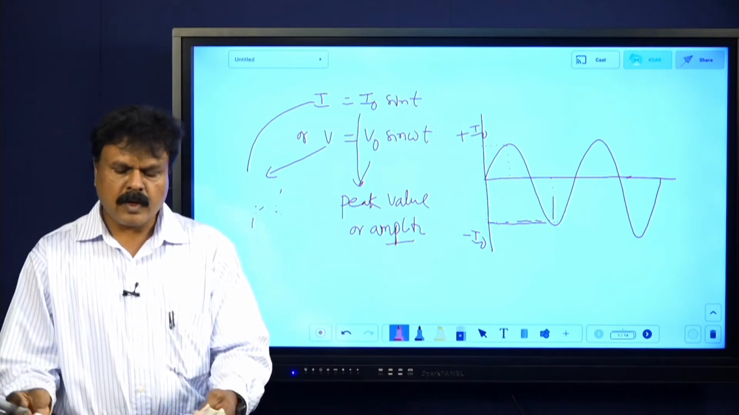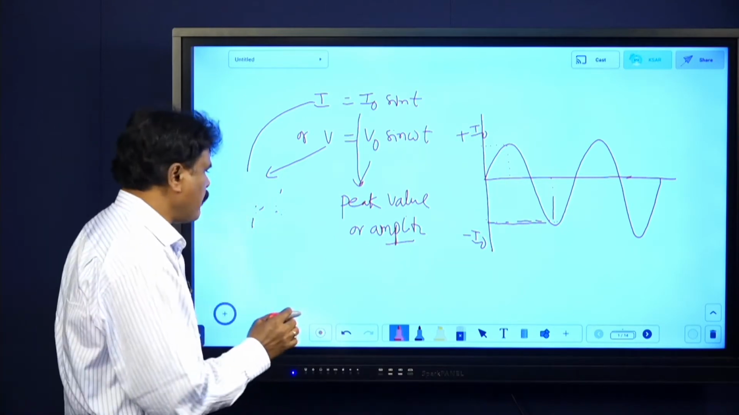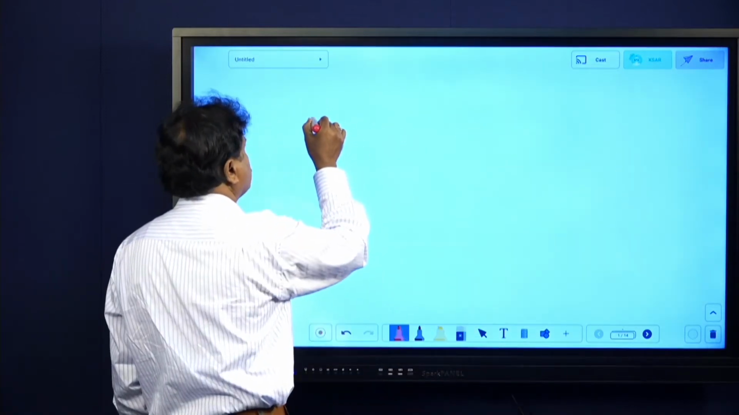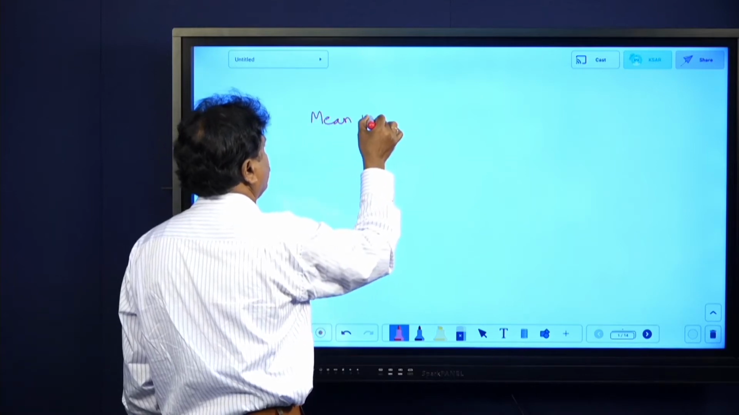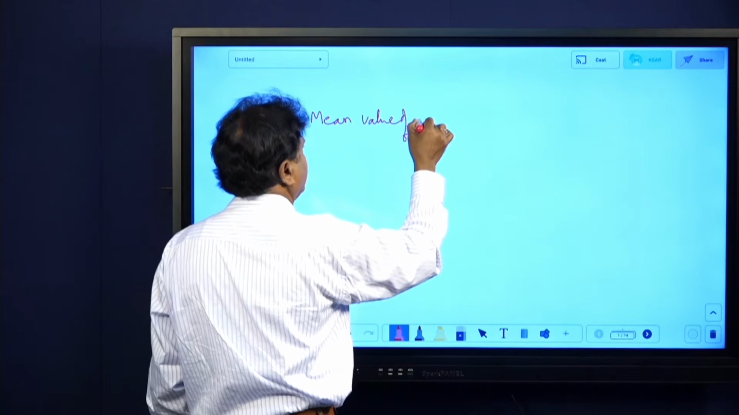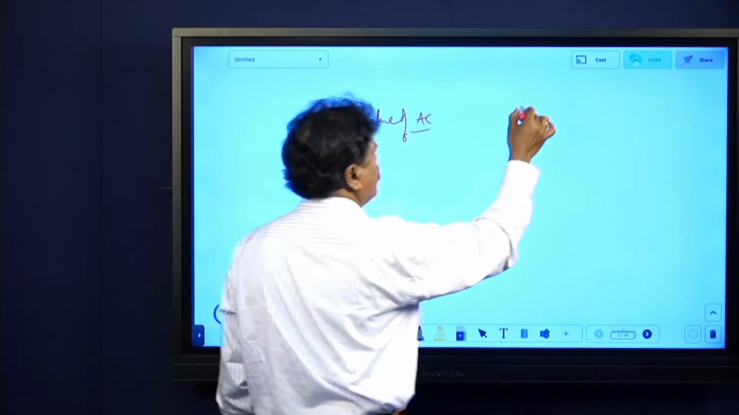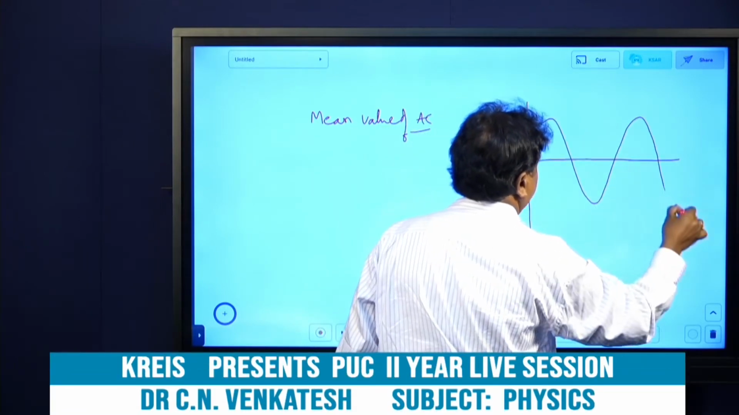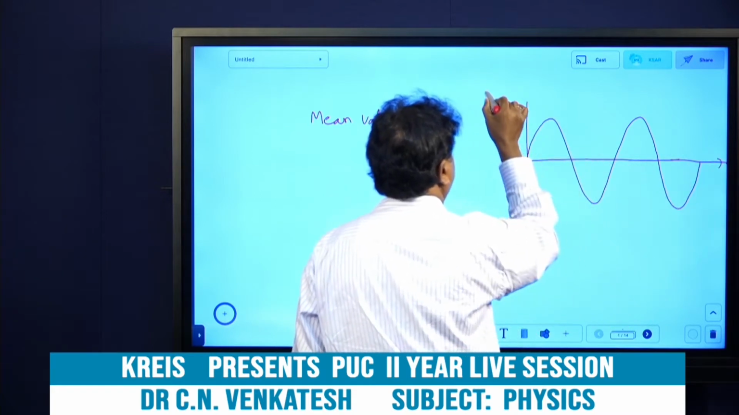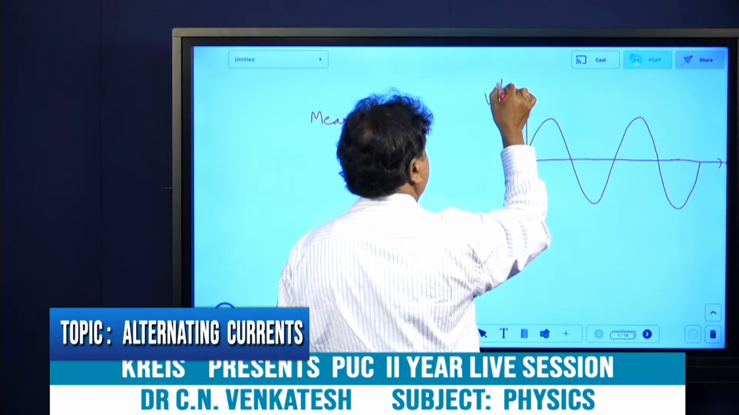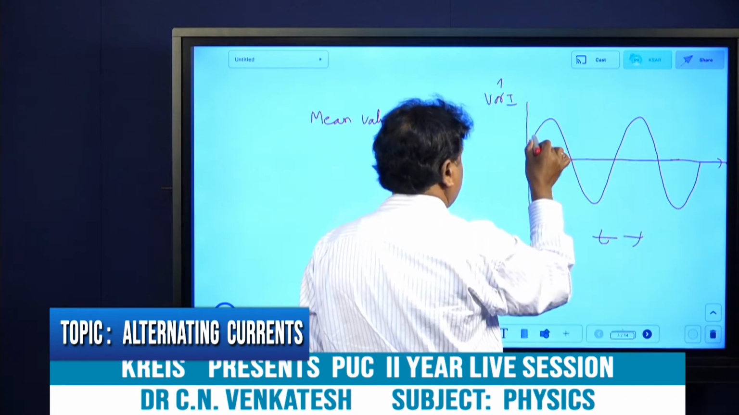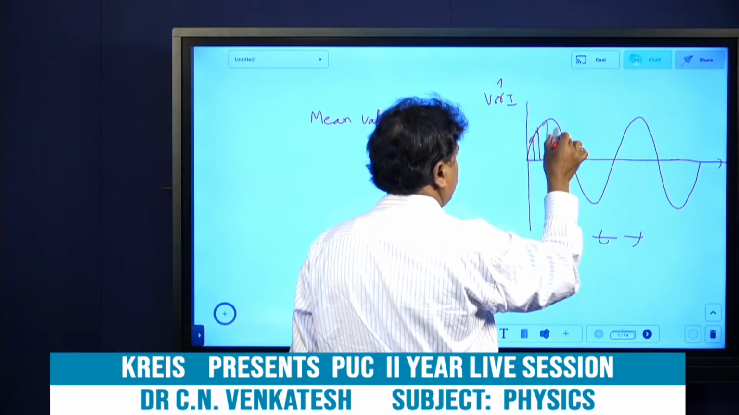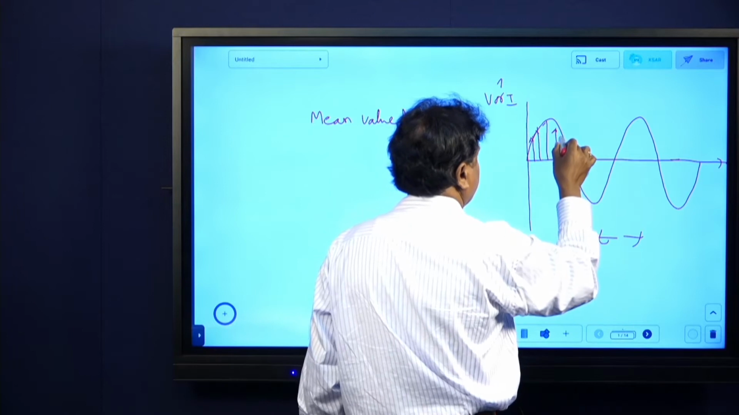Next we have the mean value of AC. What do you mean by mean value of AC? This is the average or mean value of AC, and again it can be voltage or it can be current. In a sinusoidal wave, many instantaneous values are there. Once again I am plotting V or I versus t. Let me say this is V1, this is V2, this is V3, this is V4, and this is V5, like this many values are there.